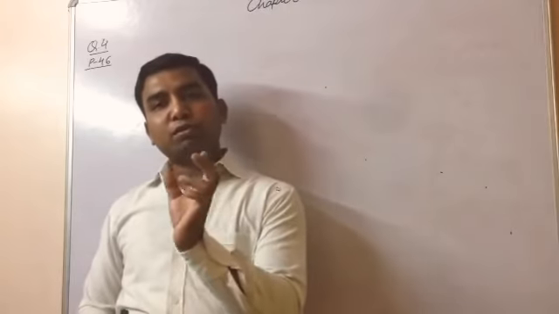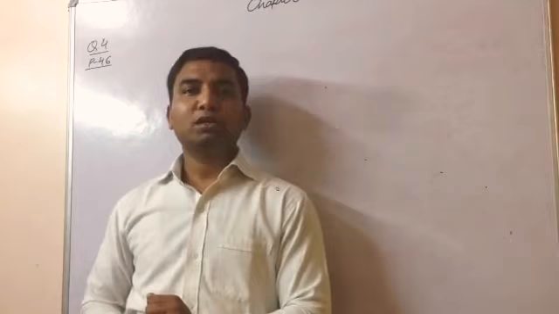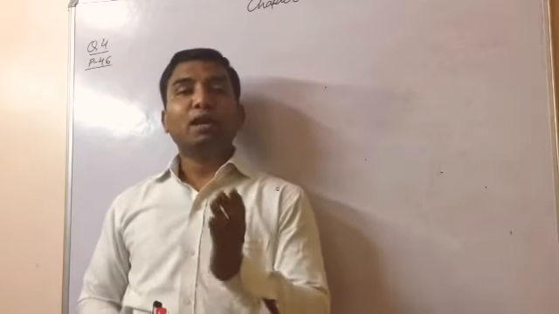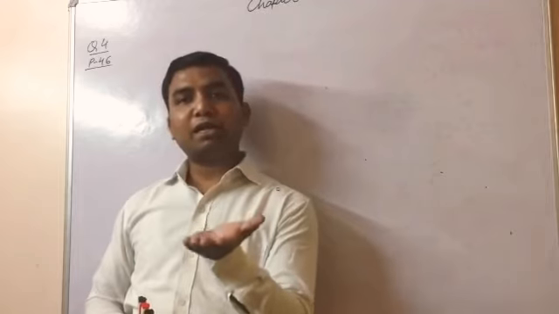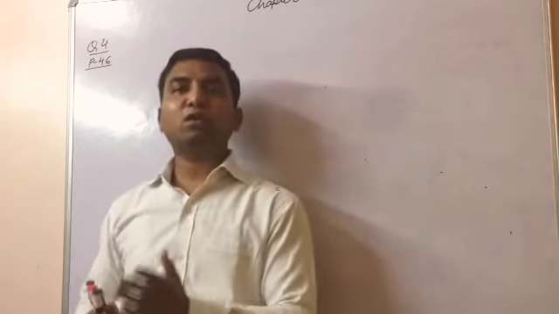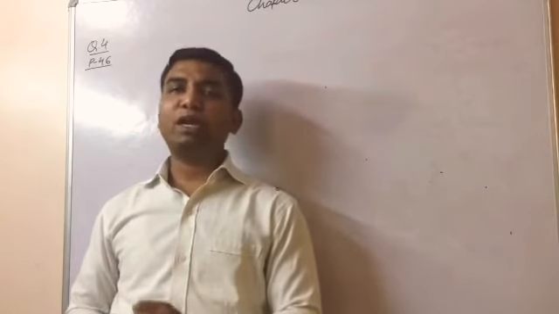So the charge that is collected on a body, what would be the nature of this charge? This nature of charge would be positive or negative on both the bodies, as well as this charge that is collected on both the bodies would be quantized. That means whatever charge is collected on the bodies would be the integral multiple of the charge of an electron.